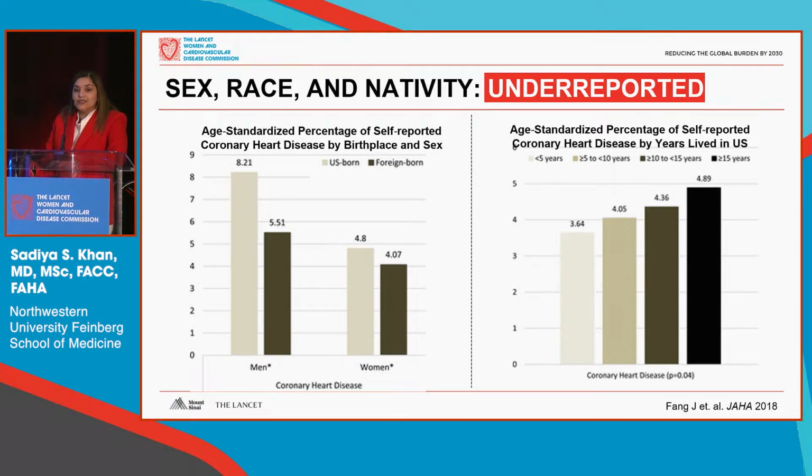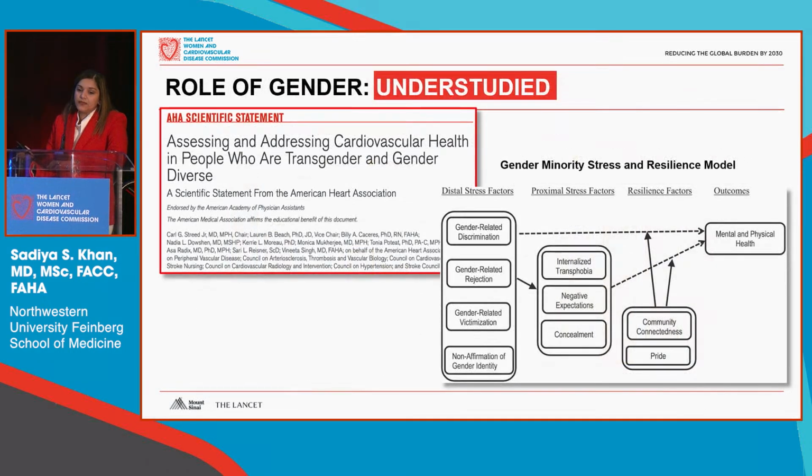While a lot of times this is reported as a healthy immigrant paradox, understanding the contextual factors that lead to increasing risk with the longer residence in the US or acculturation are just as important if we want to address disparities. The role of gender, we've talked a lot about biologic sex or sex assigned at birth, but it's just as important to understand an individual's gender identity.